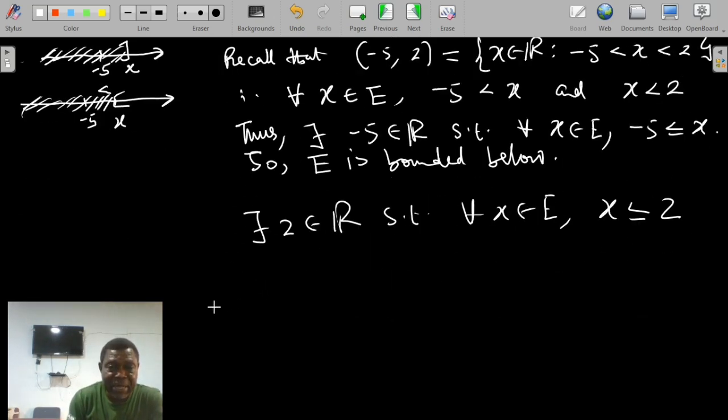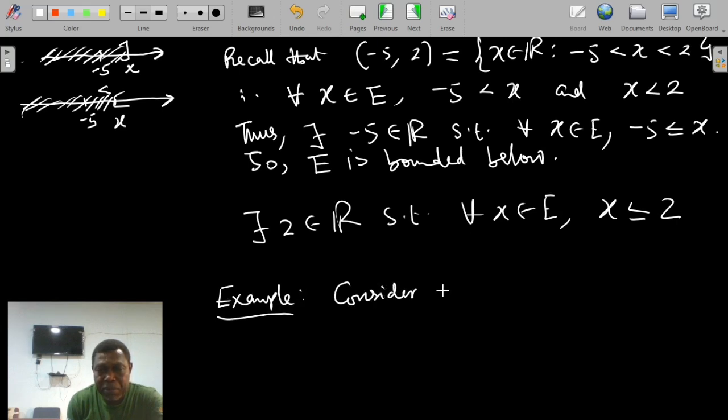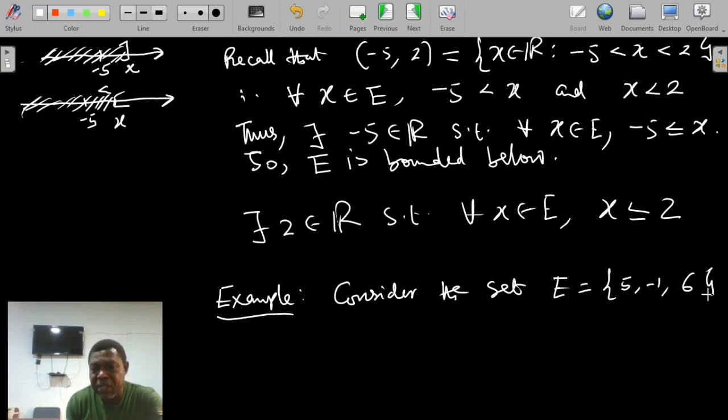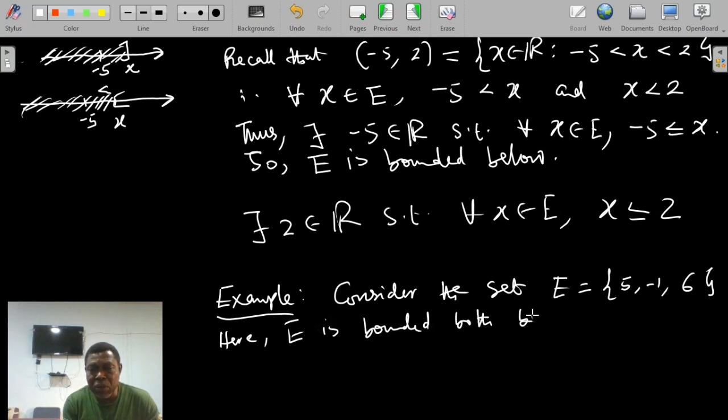Now, we look at another example. Consider the set that contains only 3 points. This particular set E is bounded both below and above.